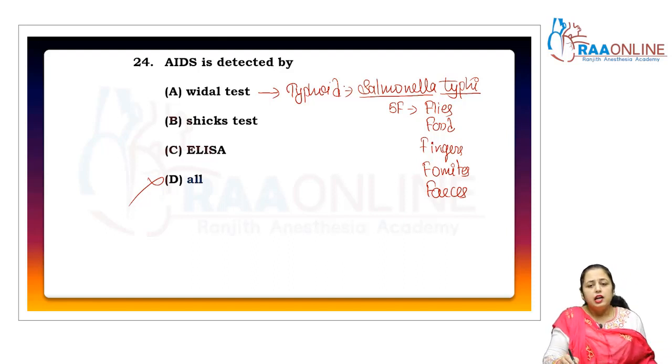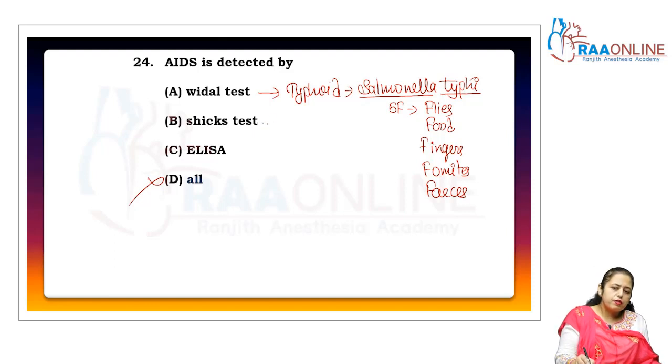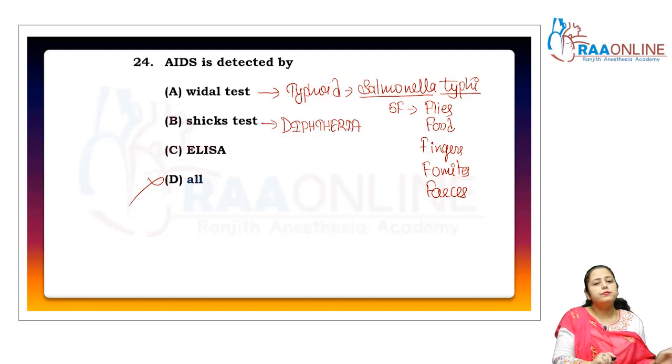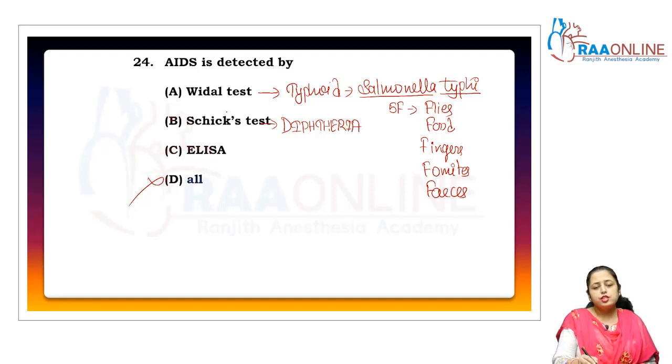Clear? Now come to Schick's test. Schick's test is performed for diphtheria.